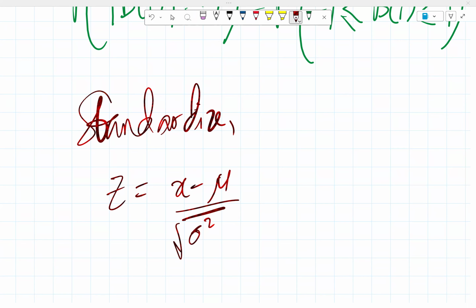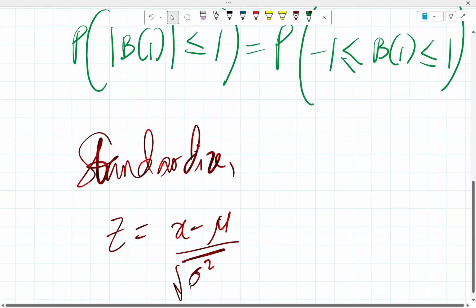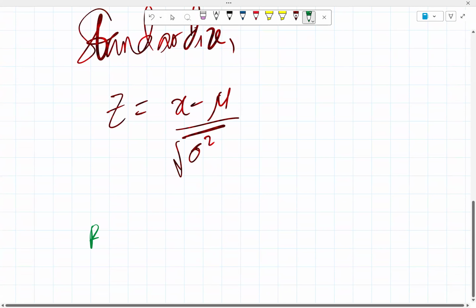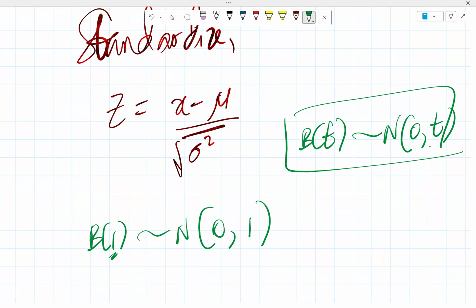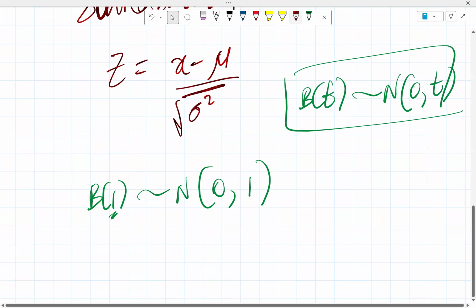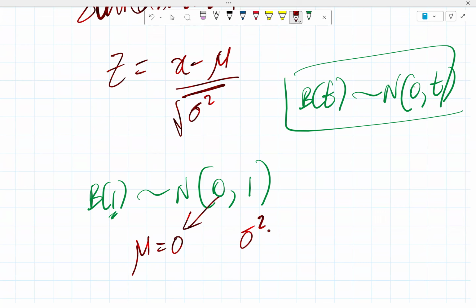And from what we have here, we know that B1 will be normally distributed with mean 0 and variance 1, right? The time is the variance. So usually B of t is normally distributed with mean 0 and variance t. That's what that means. So if we have B1, then mu is equal to 0 and sigma squared is equal to 1.